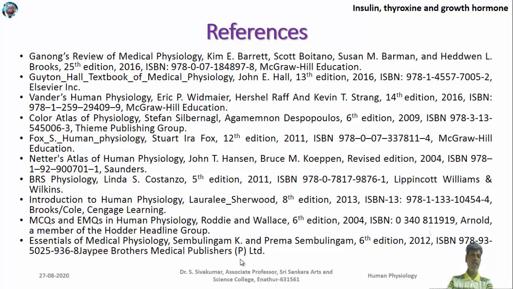These are the list of books which were utilized for the preparation of this slide. The books like Ganong's Review of Medical Physiology, Vander's Human Physiology, Guyton and Hall Textbook of Medical Physiology, Fox Human Physiology, Netter's Atlas of Human Physiology, an Introduction to Human Physiology by Sherwood, and then Essentials of Medical Physiology by Sembulingam. So these books are used for the formation of this particular slide. You can also refer to these books to get knowledge about physiology.